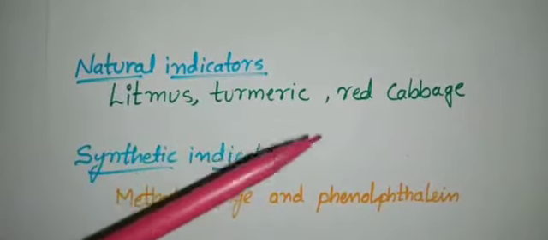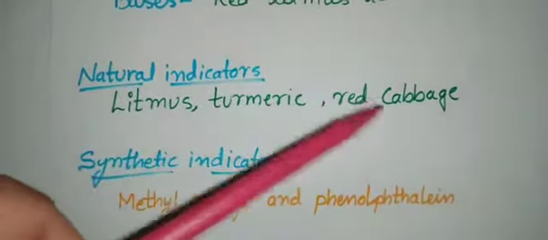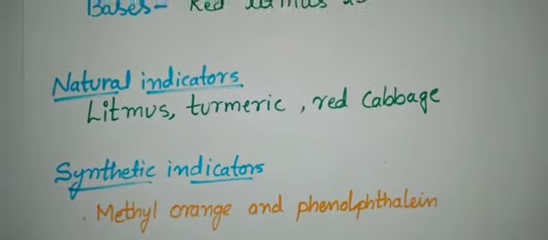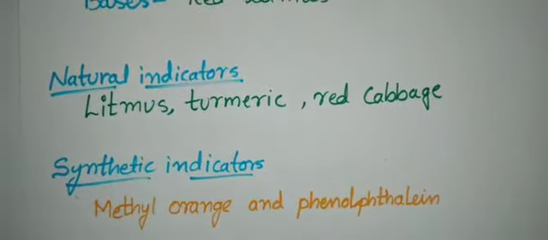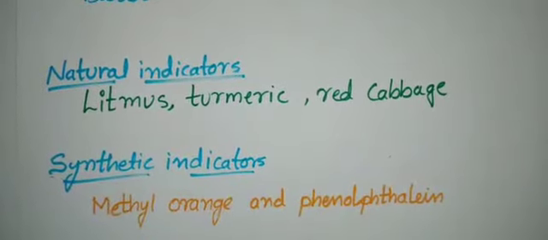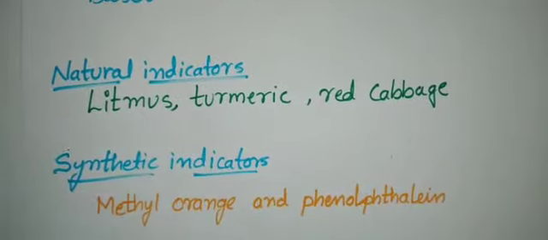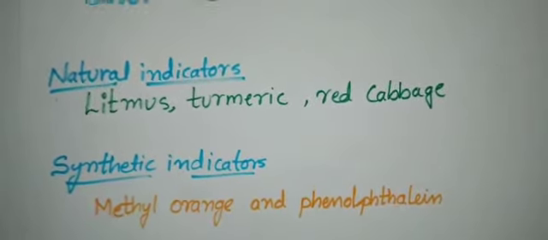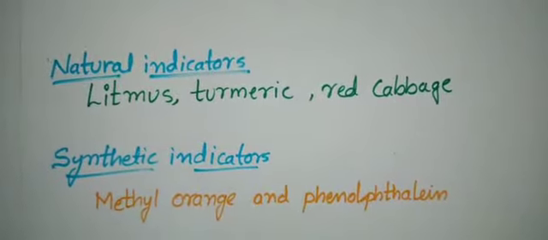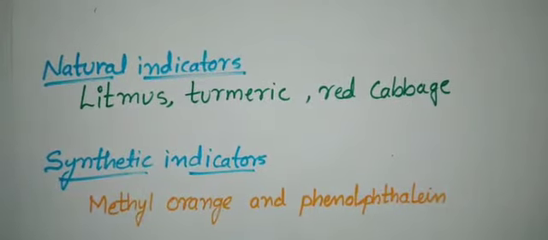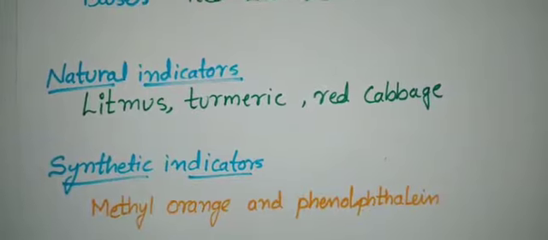Next, turmeric, red cabbage, and even hibiscus also act as natural indicators. When you put a small amount of hibiscus flower solution, it may change the color when you add it. Hence all these are indicators which indicate whether the solution is acidic or basic.